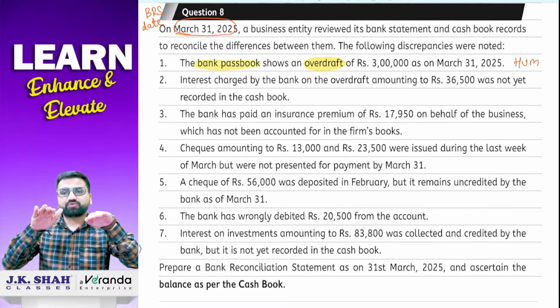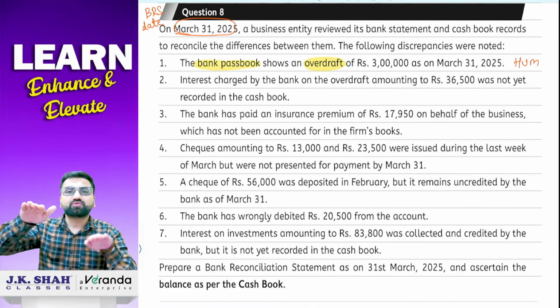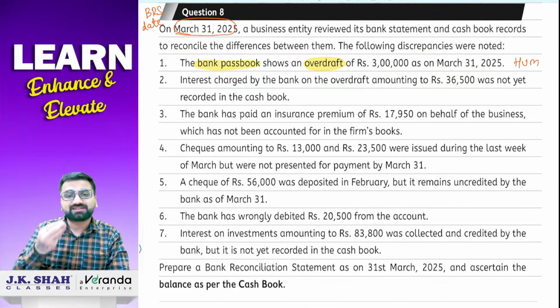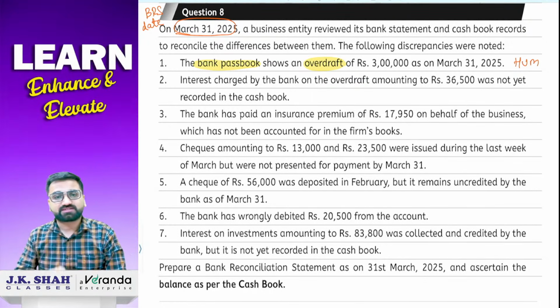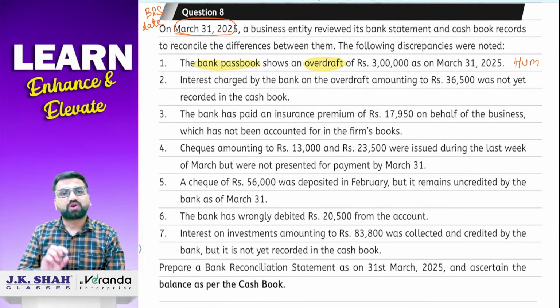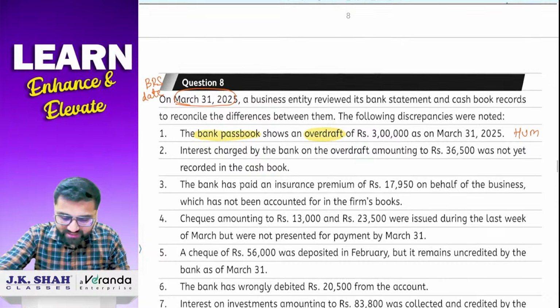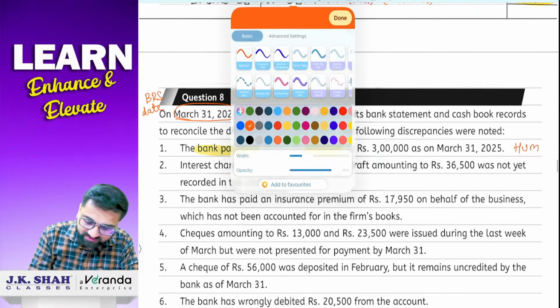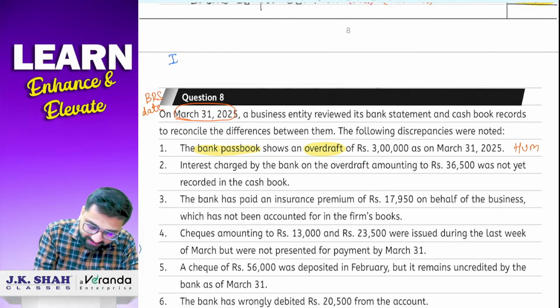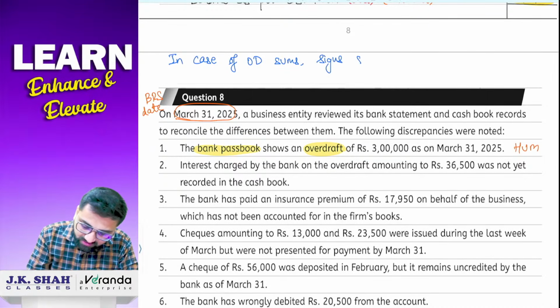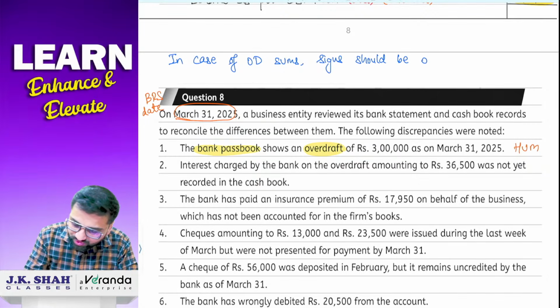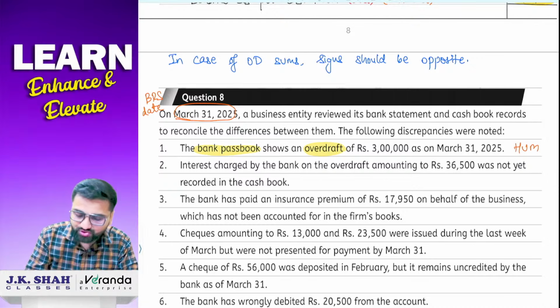For example, आपका normal way में solve करके आपका समझो answer आता है that we have to do minus, boss जो करता है वो हम करेंगे. So आपको अगर समझो minus sign आ रहा है, but if it is an overdraft sum, what we will do? Add. अगर आपका normal way में sum solve करके your answer is coming plus, but if it is an overdraft sum, we will do what? Minus. So basically what I am trying to say here is, if you want I can just write it down here, that in case of overdraft sums, OD means overdraft, in case of overdraft sums, signs should be opposite. Signs should be opposite.